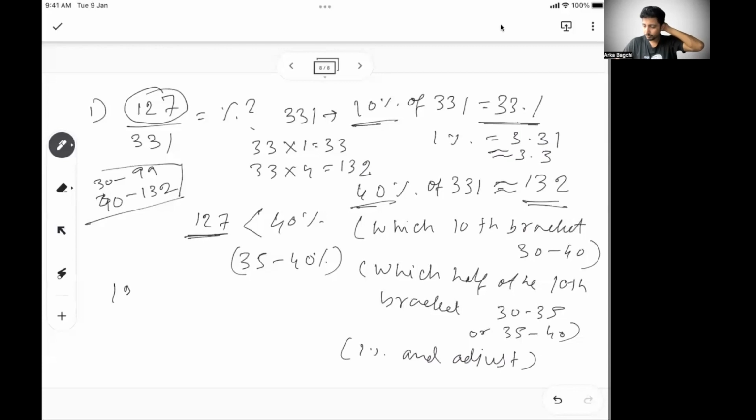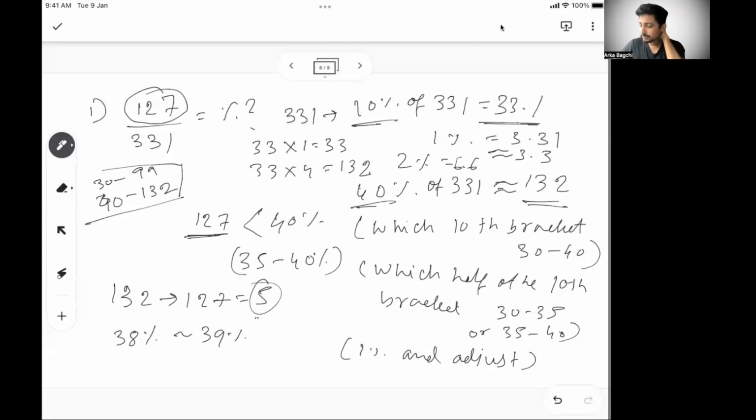So 132 to 127 is how much value? This is about 5. It's a 5 unit down. 3.3 is possibly 1%, so 2% will be somewhere around 6.6. I have to come down by 5 units from 132. So that means I have to come down between 1% to 2%. So your answer lies between 38% to 39%. 39% means you come down by 3 units, so something around 129. And 38% means you come down by 6.6 units, something around 126. So between 38 to 39 is your answer.